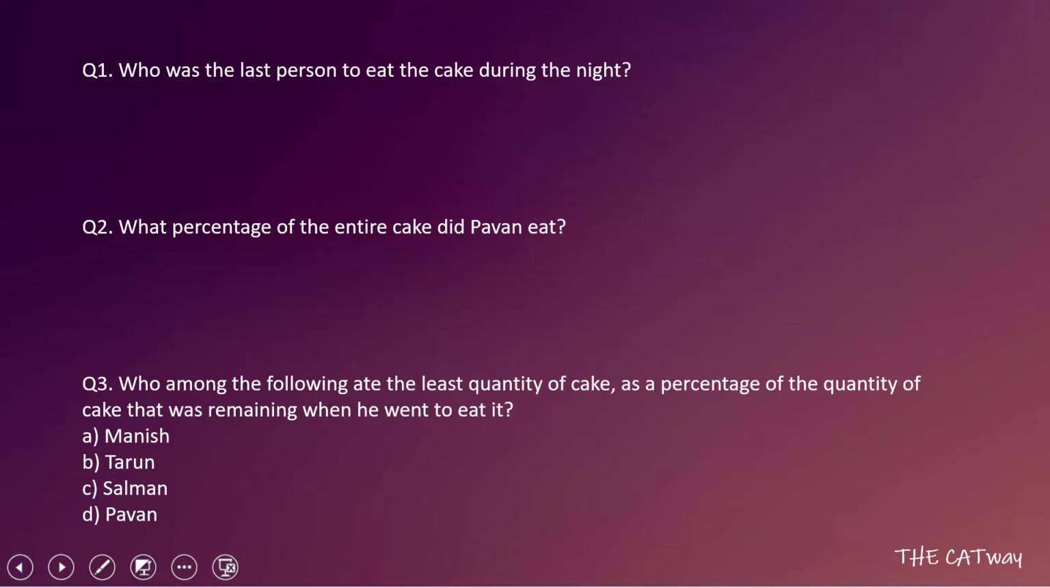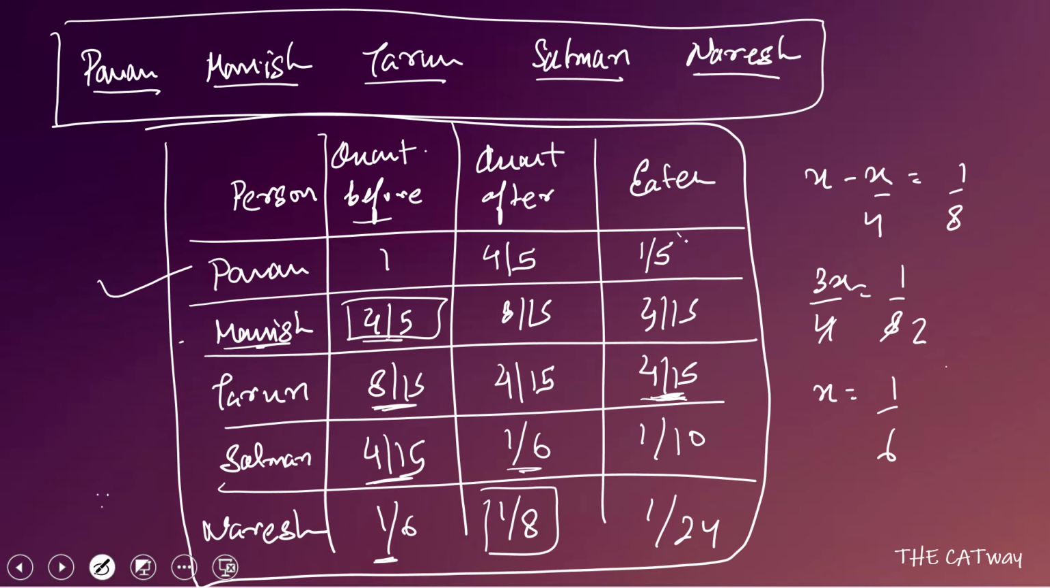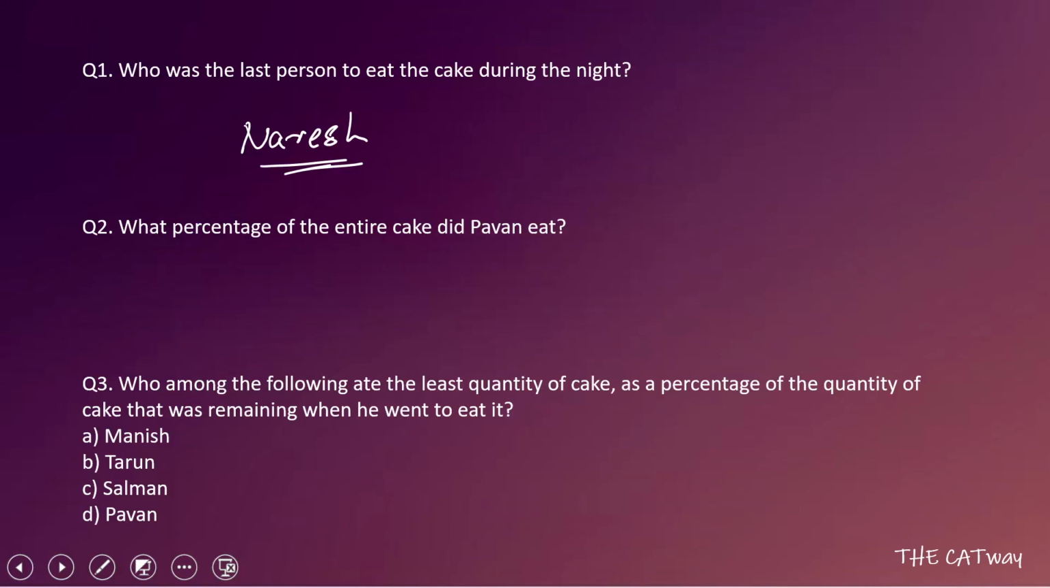So let's check out the questions. Who was the last person to eat the cake during the night? It is going to be Naresh. What percentage of the entire cake did Pawan eat? Pawan had eaten 1/5, that is equal to 20%.